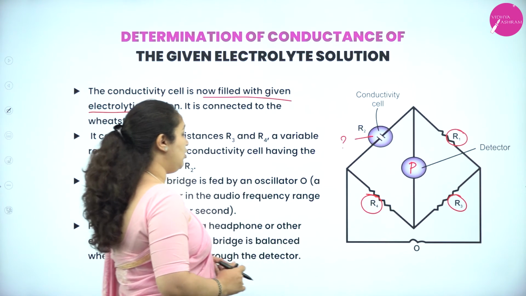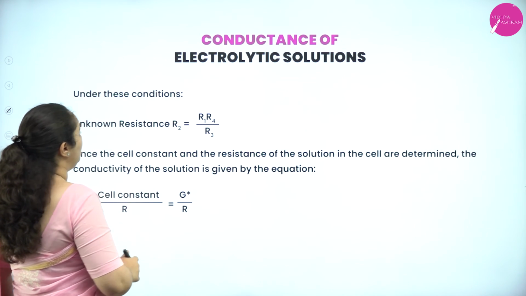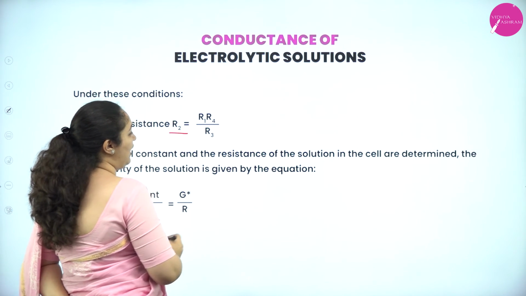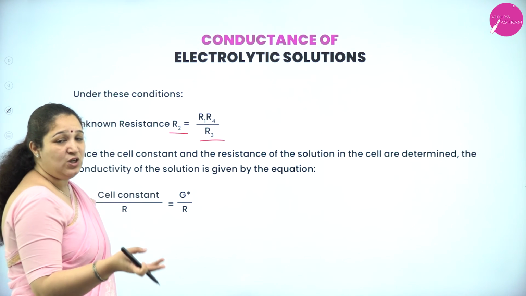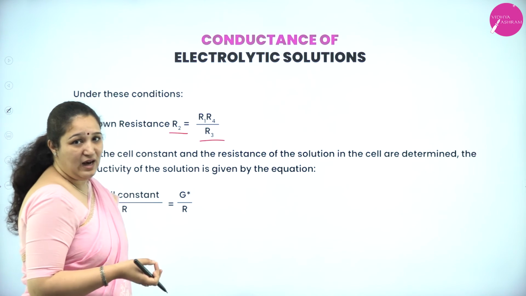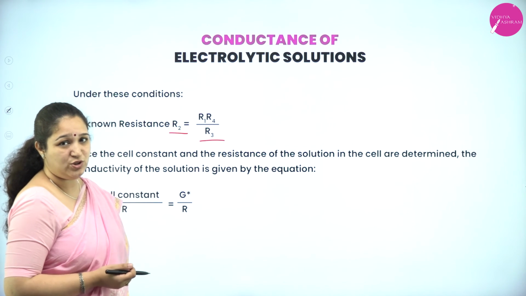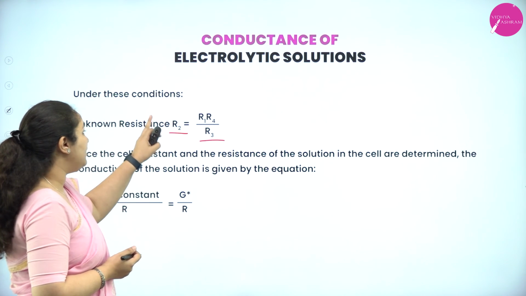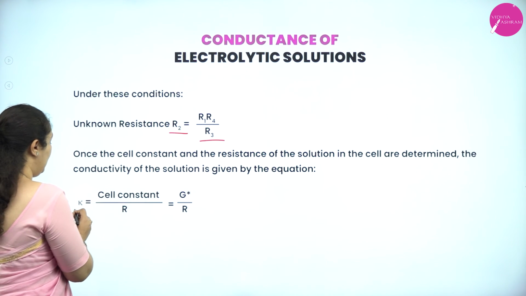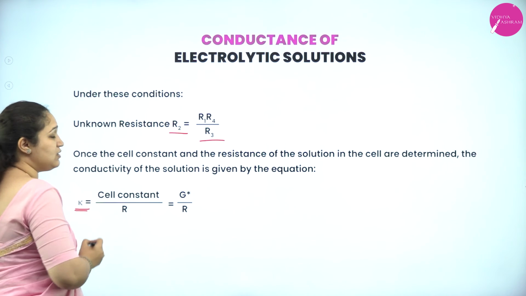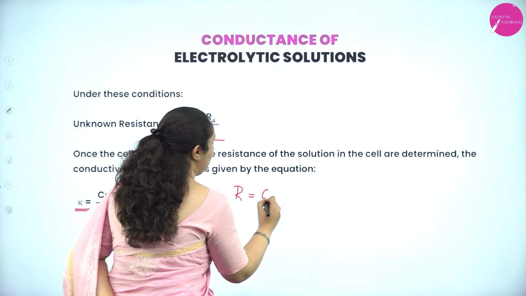Correct? Then what we do? Once we find out the resistance R2, how will we know? R2 is equal to R1 into R4 by R3. This is the formula. You know the resistance R1, you know R4 and R3, so you can find out the resistance of R2, that is our ionic solution. Once you find out the resistance there, we use the formula: conductivity is equal to cell constant by R. That is simple. I had already explained R is equal to G star